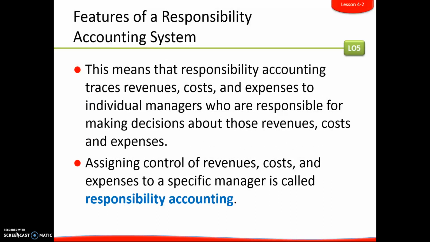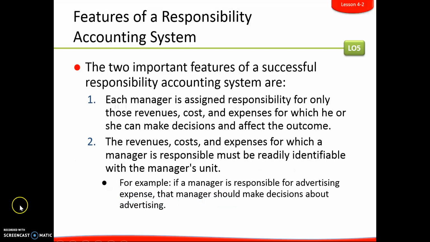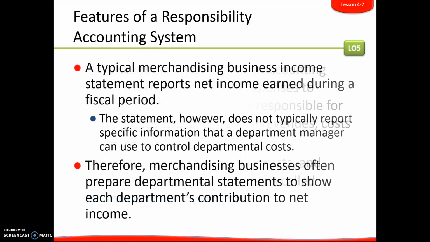So, like I said, what that means is that in responsibility accounting, it traces revenue, costs, and expenses to an individual manager who is responsible for making decisions about those specific revenues, costs, and expenses. So when we talk about responsibility, technically the definition simply means assigning control of revenue, costs, and expenses to a specific manager. And that's what responsibility accounting is. But again, in order for it to be successful, each manager is assigned those that they're responsible for, and then they have to be readily identifiable. So those are the two important things.